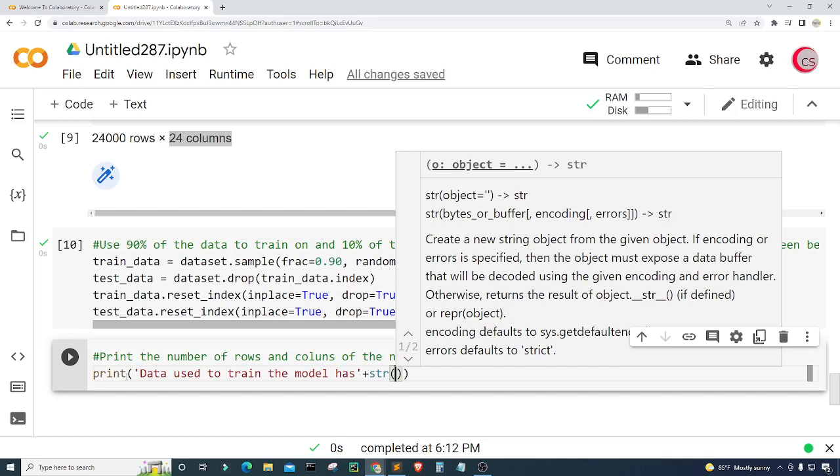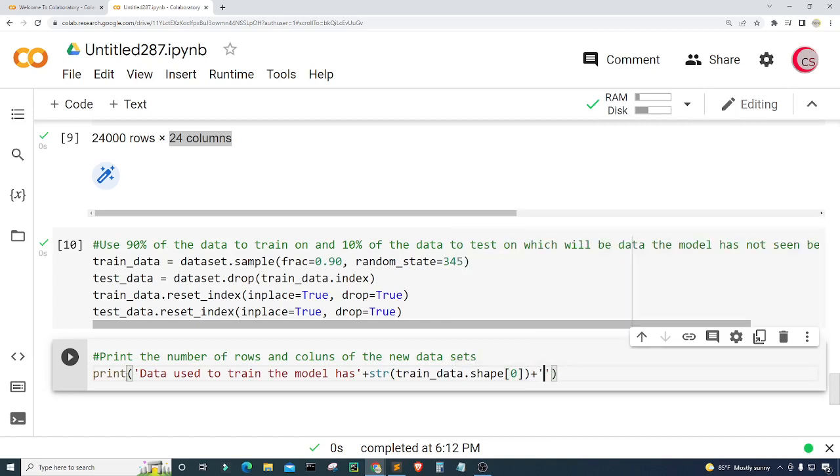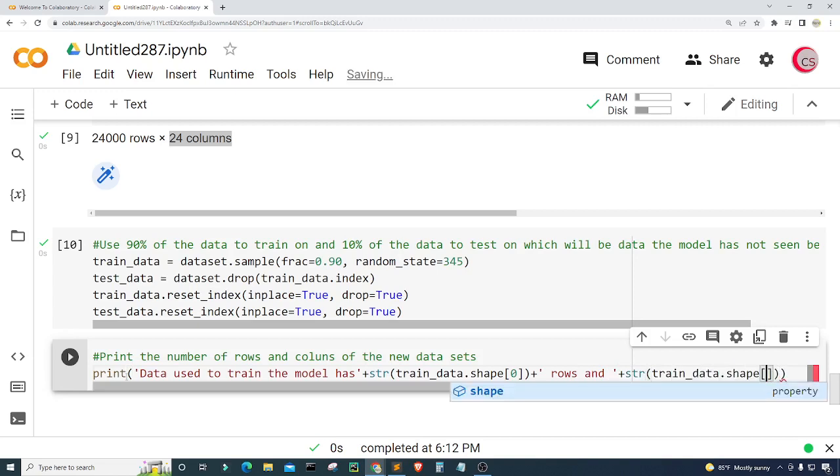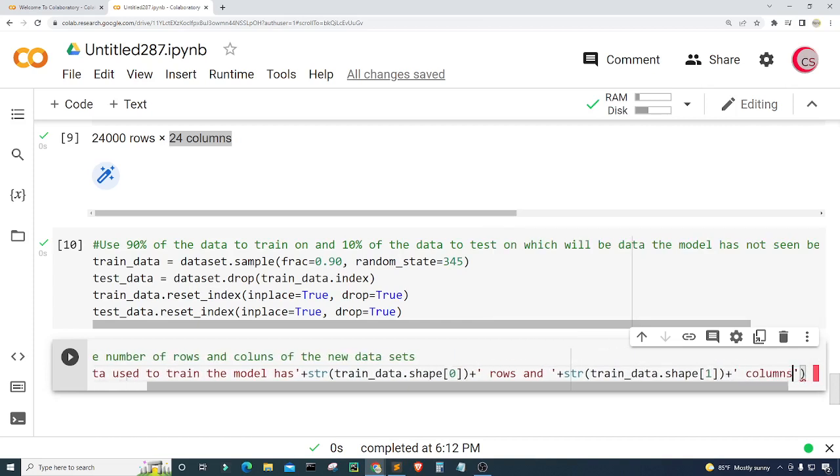So I'm going to put train_data dot shape at position 0, which will be the rows. Then I'm going to put a plus sign to append the string "rows", and another plus sign to get the columns. So I'm going to cast train_data dot shape at position 1 as a string, and then put a plus sign to append "columns". Okay, so I think that looks good.